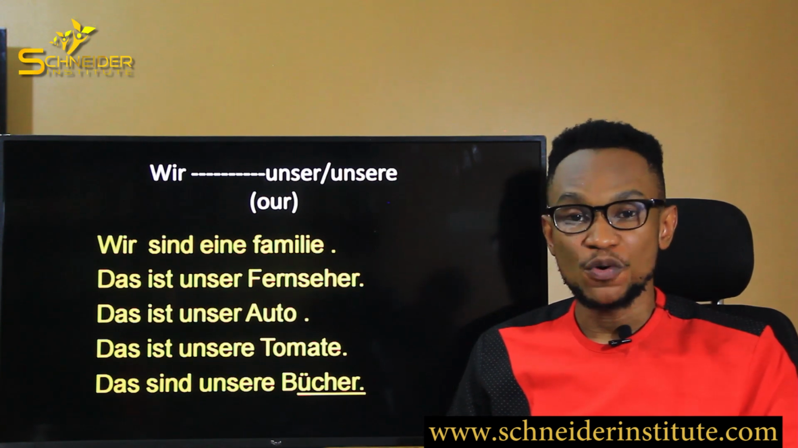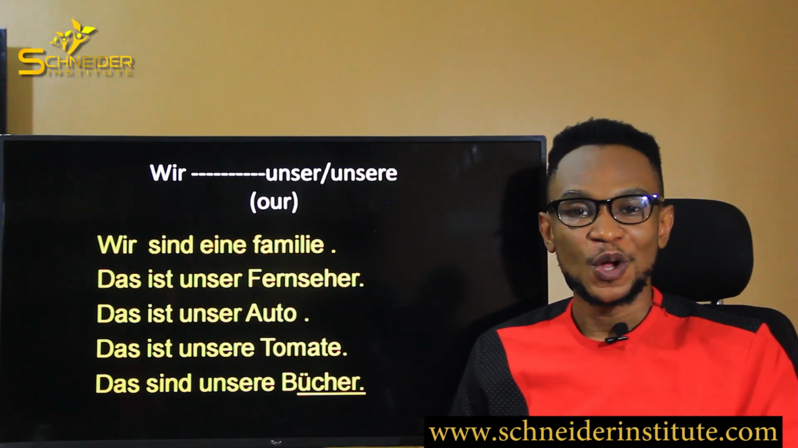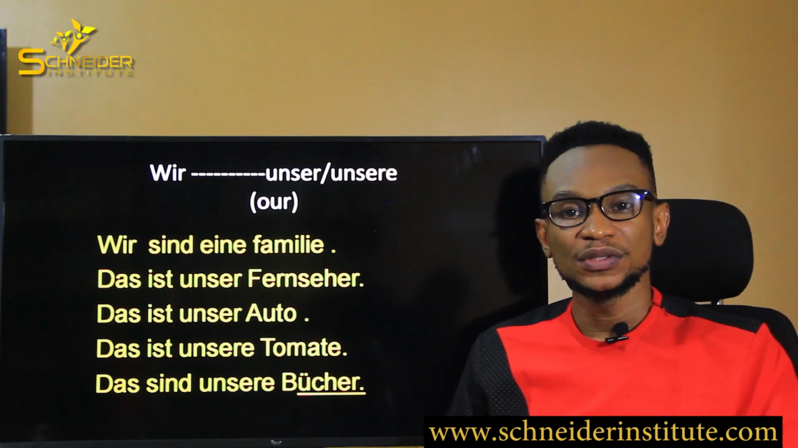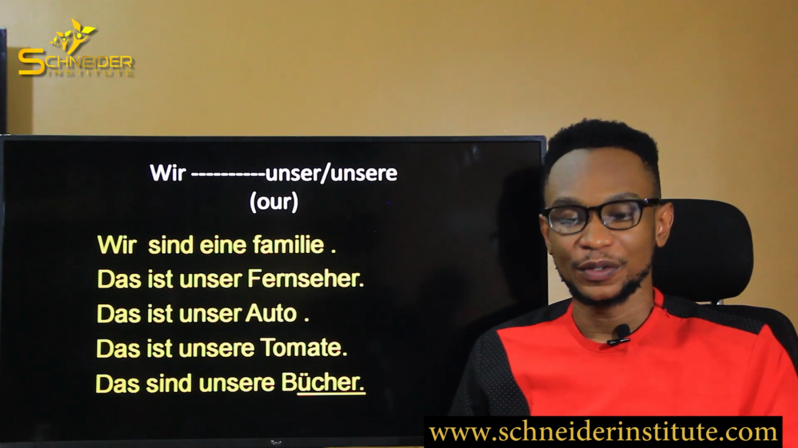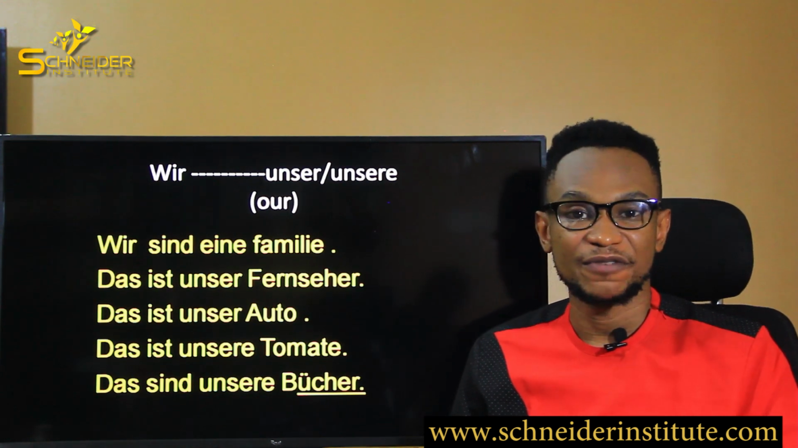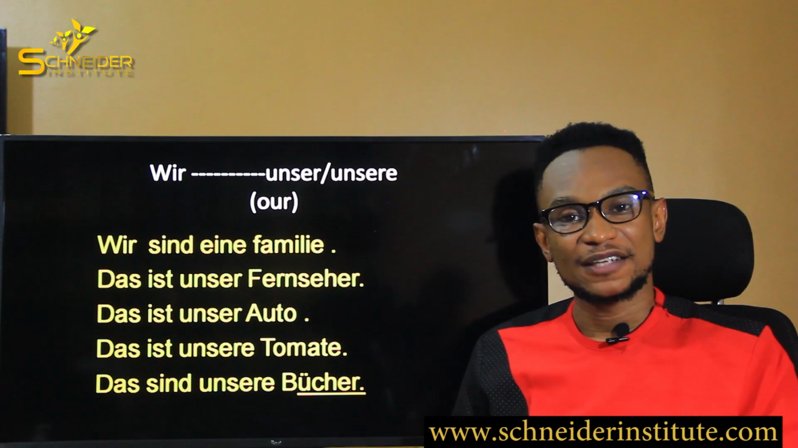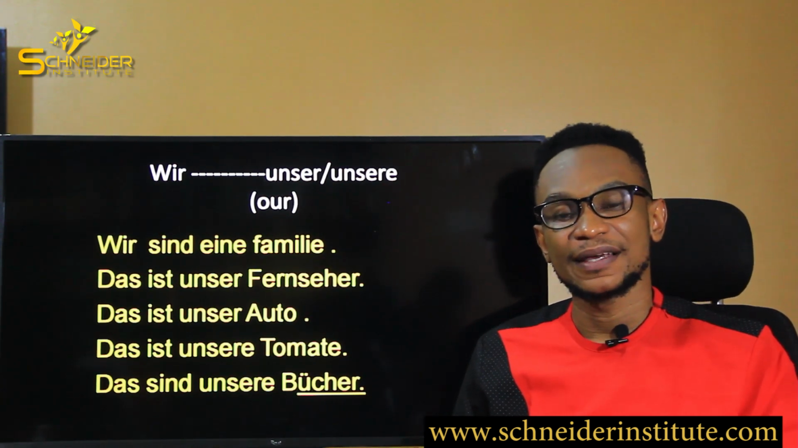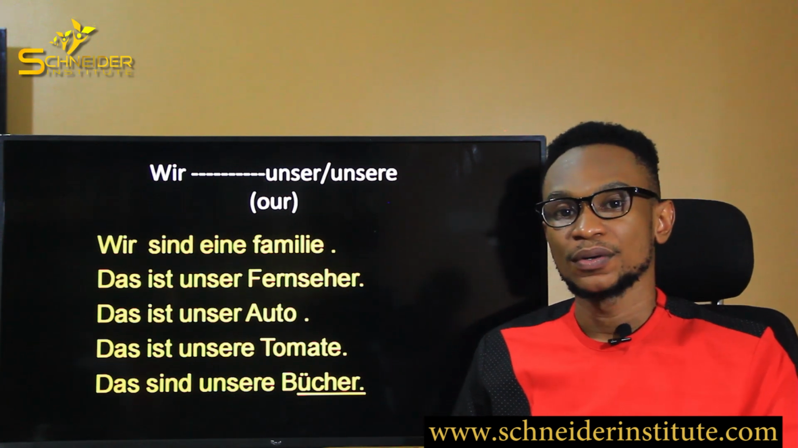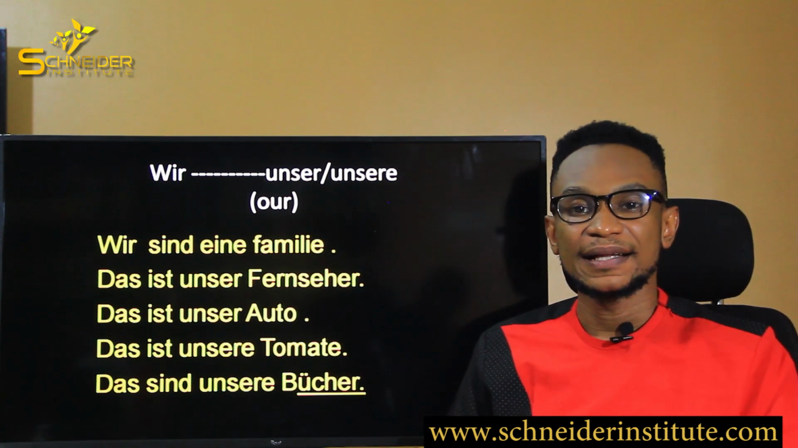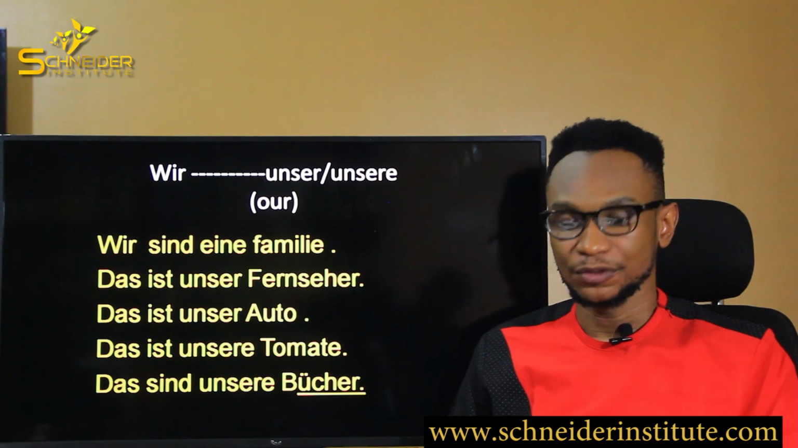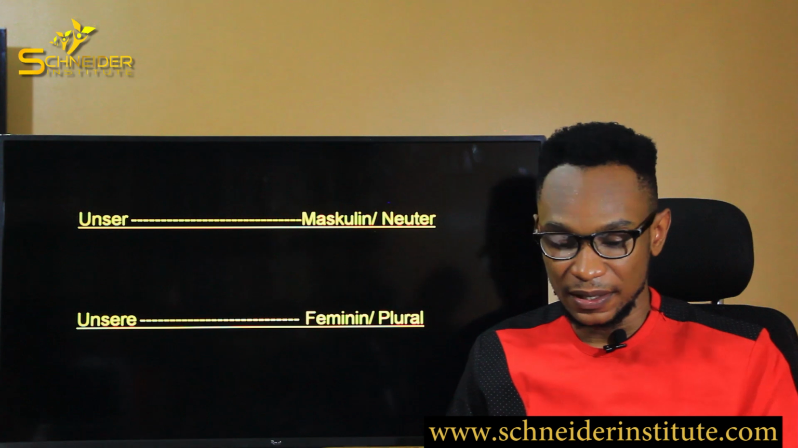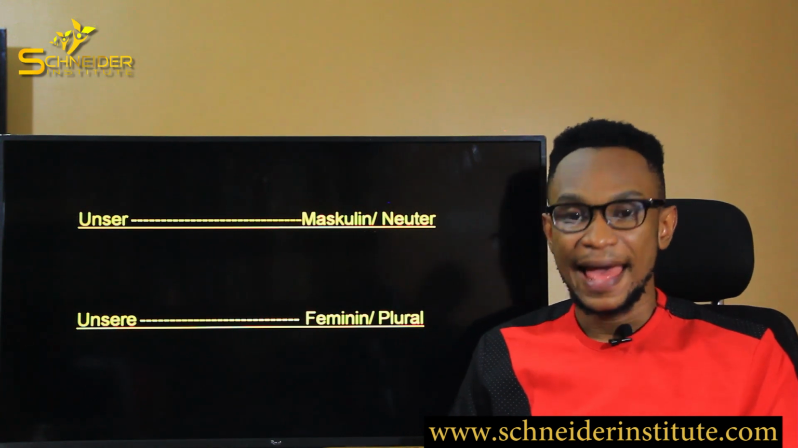So just to recap, unser goes for masculine, unser goes for neutral, unsere goes for feminine, and unsere goes for plural. Okay? Don't forget the example. That is unser Fernseher. Fernseher is masculine. Der Fernseher. That is why we say unser Fernseher. That is unser Auto. Auto goes with neutral, and that is why we say unser Auto. Okay, so let's see more examples. It's explained here, unser for masculine and neutral, and unsere for feminine and plural.